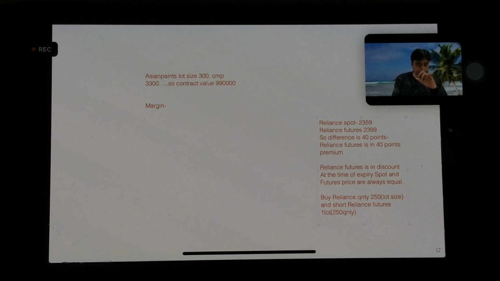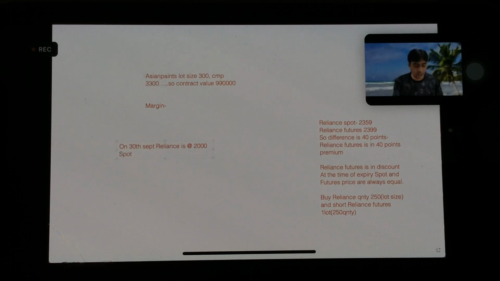So what has happened here? We have bought 250 Reliance, right? We have purchased 250 Reliance at 2359 and we have shorted Reliance futures at 2399. So what are the possible scenarios which can happen on 30th September? Say Reliance is at 2000.